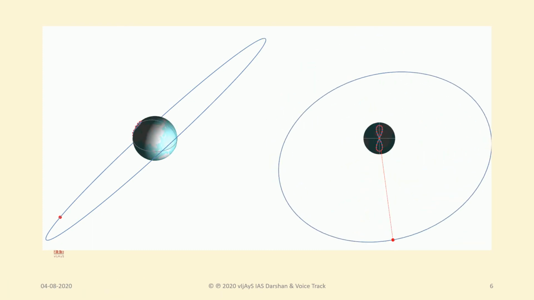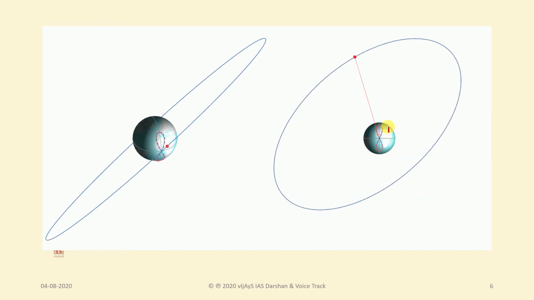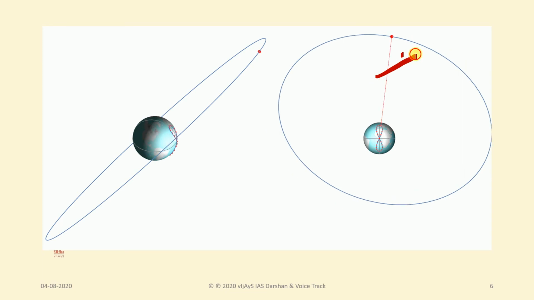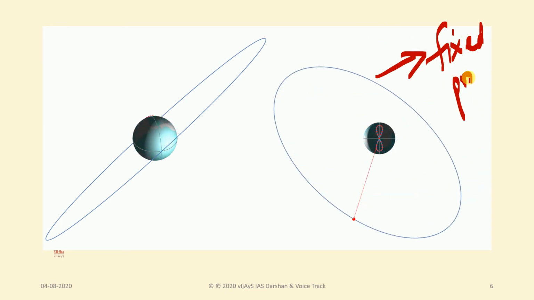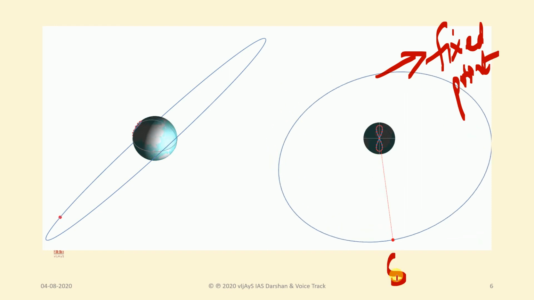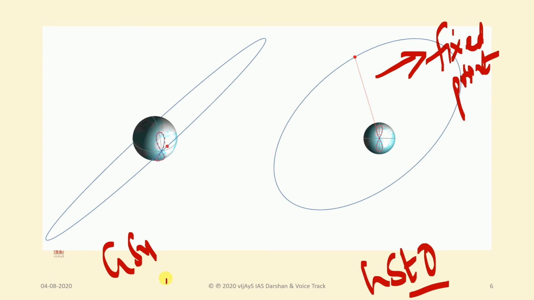So stationary means if you look at one particular point, it is fixed. If you see only at a fixed point, it is there here. What is that here? This is the geostationary orbit, and this is the geosynchronous orbit.